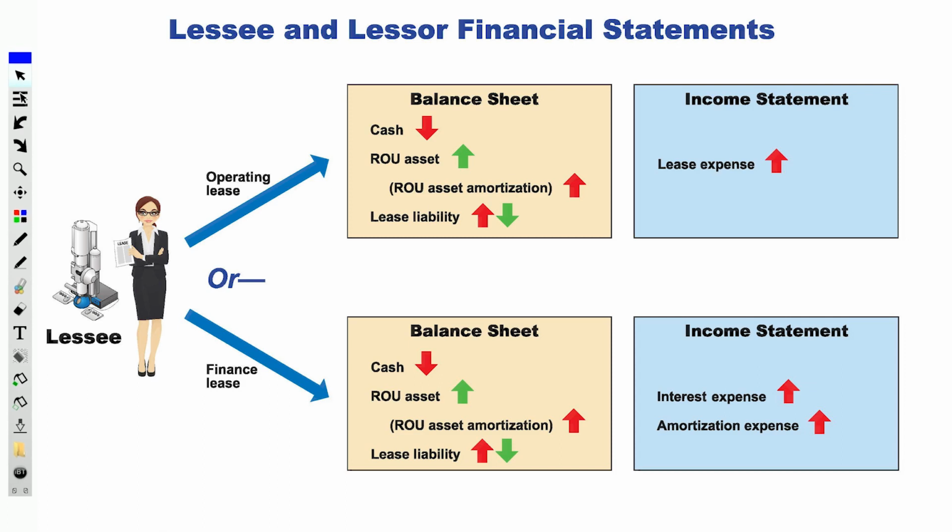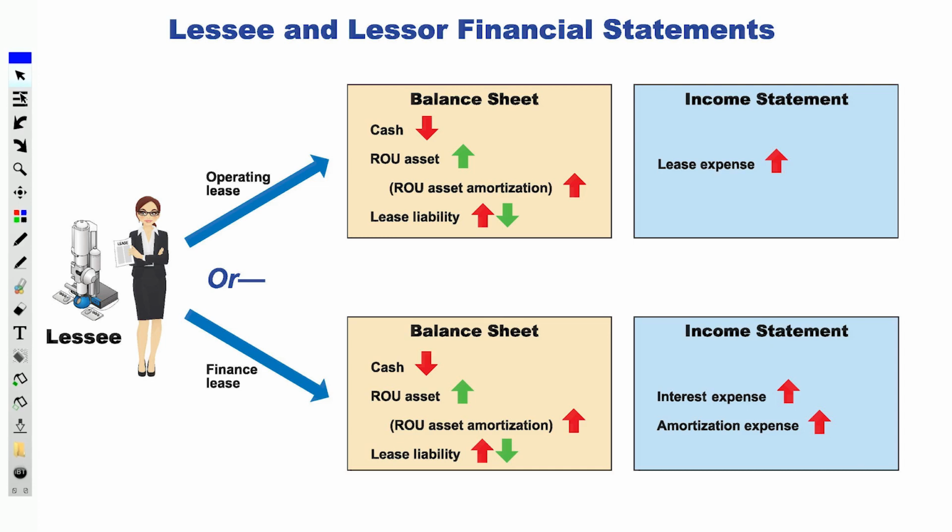When is it a finance capital lease? When she owns it. Ownership transfers, written bargain, net present value, economic life, or specialized asset. Any one of those met, and it's a finance capital lease. All of them missed, it's an operating capital lease. So let's take a look.